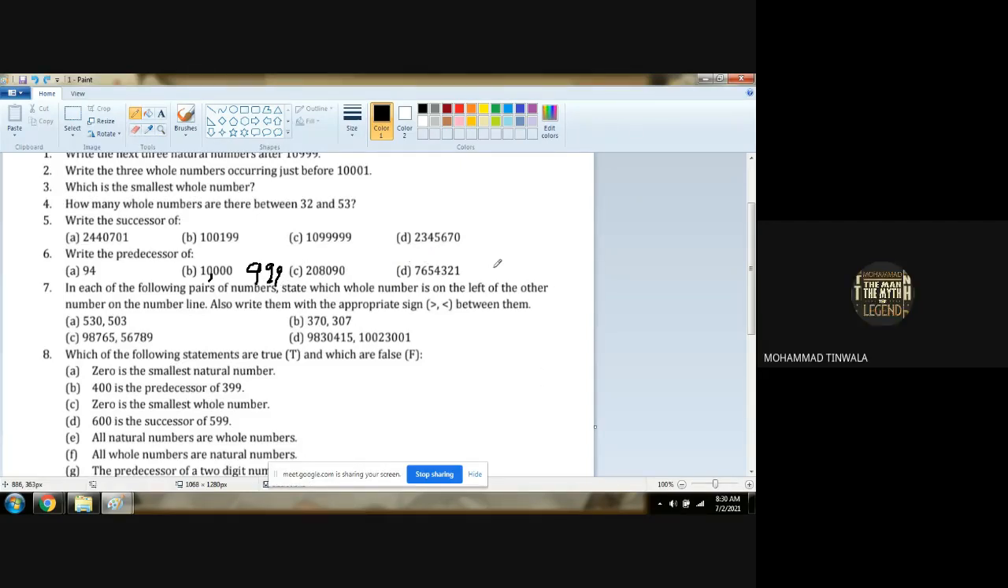Chalo. What will be the next number? Sir, first comma. Okay, I place the comma. Chalo. 76 lakh 54,321.